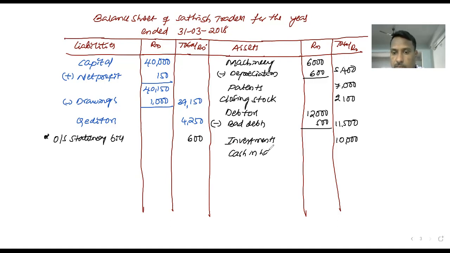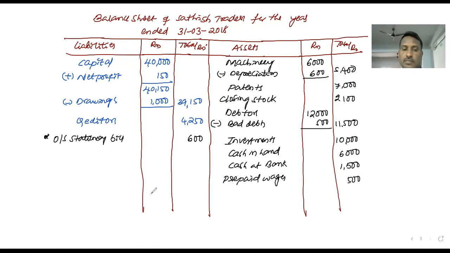Cash in hand, cash at bank, both are assets. Cash in hand 6,000. Cash at bank 1,500. And the last asset, which is in the adjustments, prepaid wages, 500 rupees. Okay, all the assets are over.